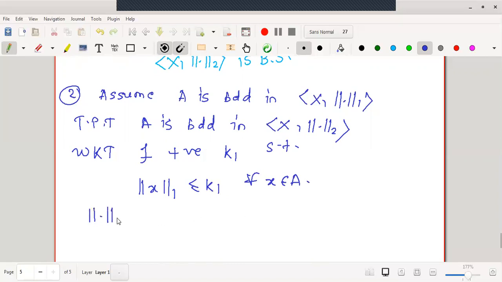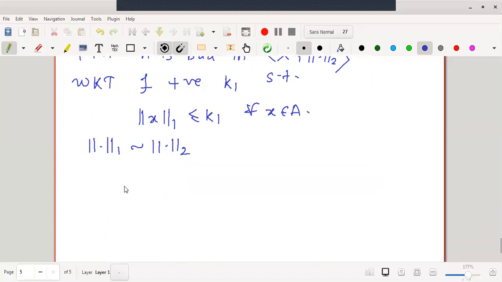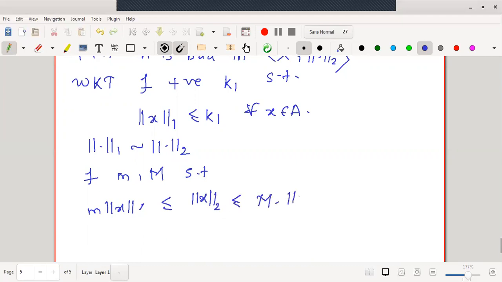Again, we know norm 1 is equivalent to norm 2. Therefore, by the previous theorem, we will write the inequality. There exist positive constants, small m and capital M, such that m norm 1 of x is less than or equal to norm 2 of x, which is less than or equal to capital M into norm 1 of x.